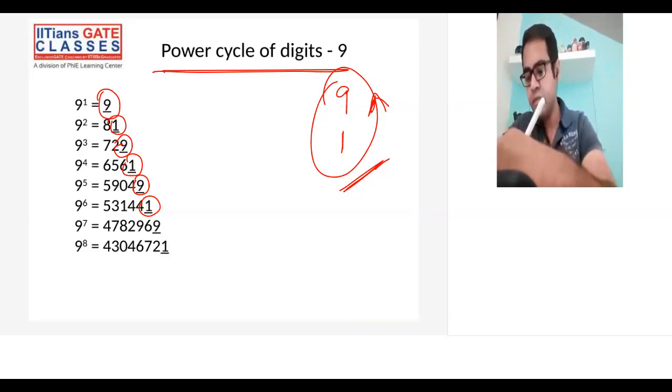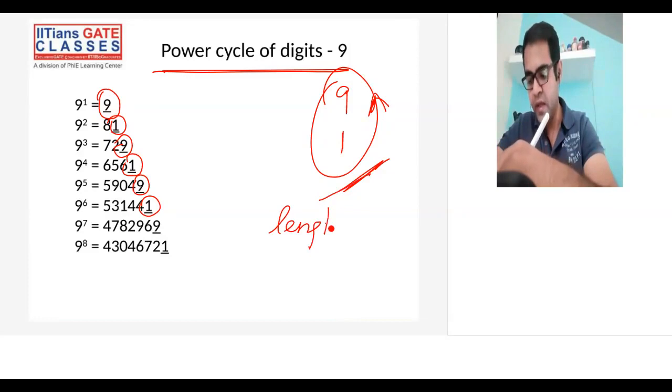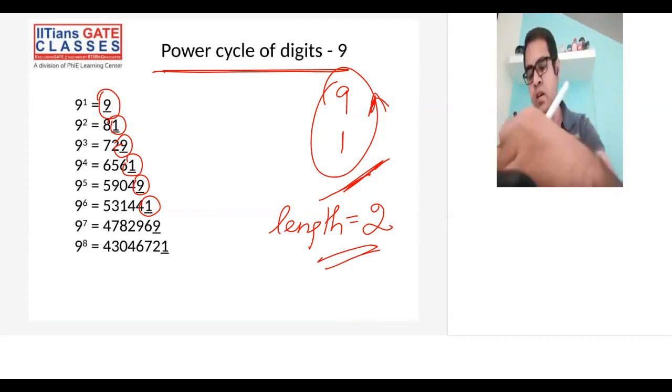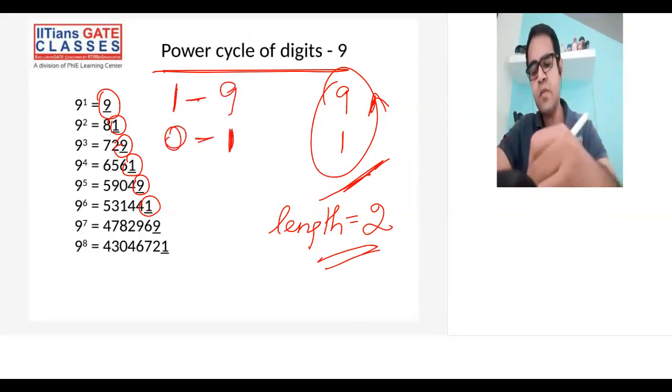Now since this is my cycle, I can of course say the power cycle length is nothing but 2. So when you divide some quantity by 2, either you get 0 remainder or you get 1 remainder. So I want the unit digits when the remainder is 0, and when the remainder is 1. When the remainder is 1, unit digit will be 9. When the remainder is 0, unit digit will be 1. You can see from here only.